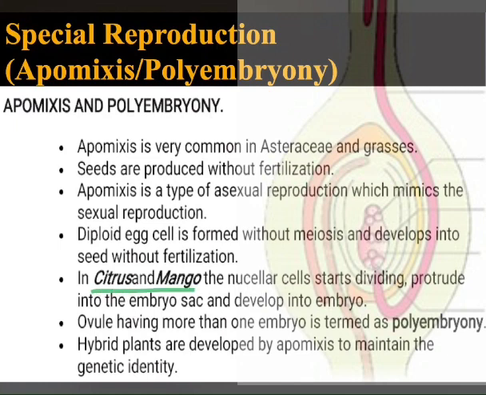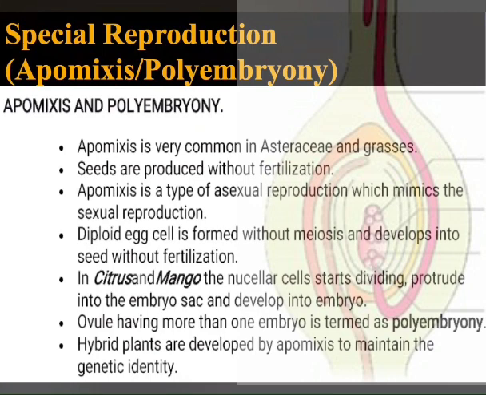In citrus fruit and mango, nucellar cells start dividing and protrude into the embryo sac and develop into embryo. What happens is, the nucellar cells start dividing and go inside the embryo sac and convert into embryo. So it looks like it has been fertilized, but it is not actually fertilized, so it mimics sexual reproduction. In this way apomictic seeds are produced.